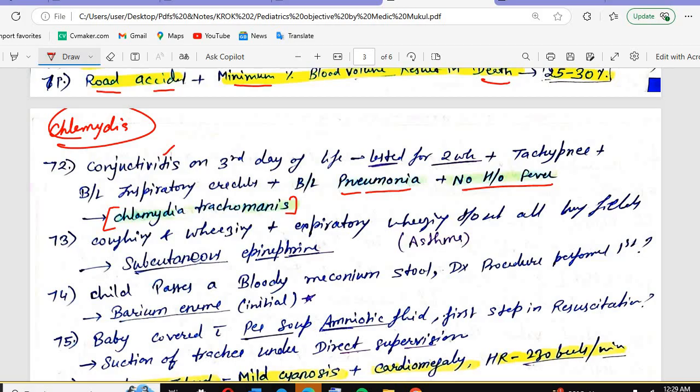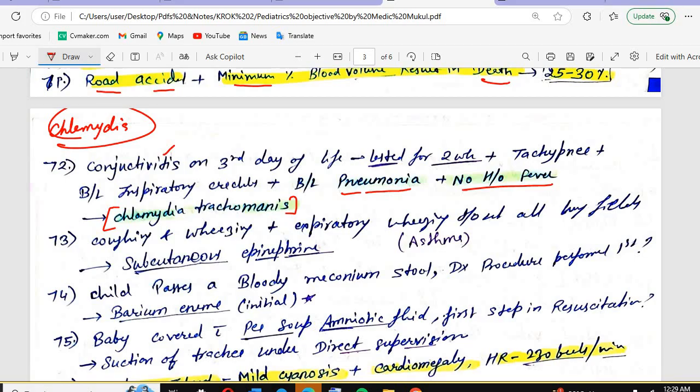Then it can be due to some kind of allergy also. The allergy will cause what? Allergy due to pollen, dust, itching will be there. It can also be due to chemical, and one more is neonatal. The neonatal is known as the ophthalmia neonatorum.